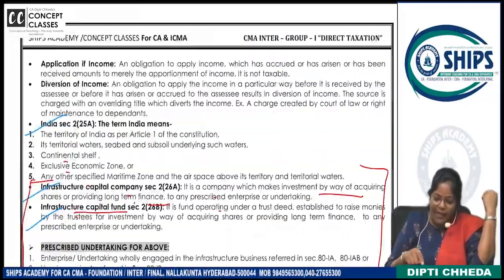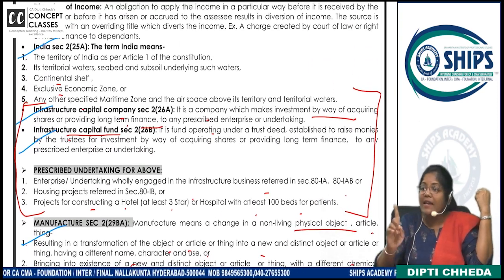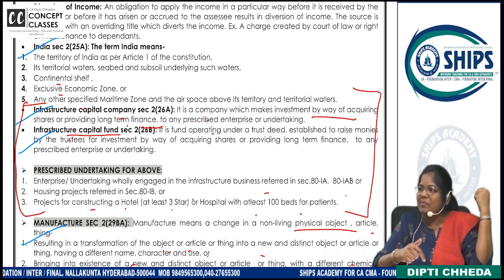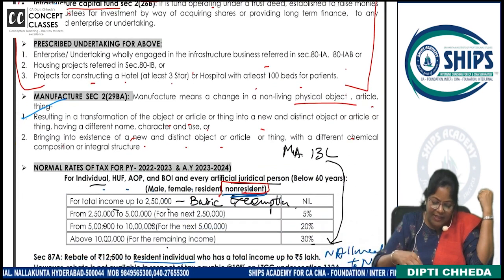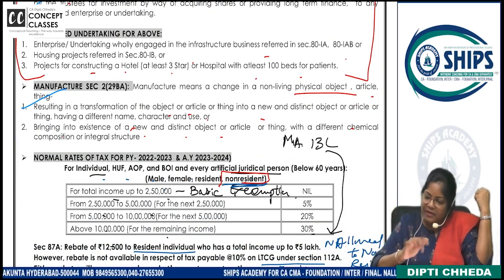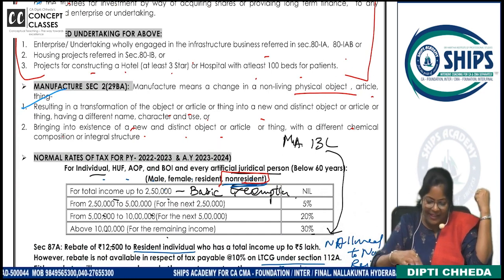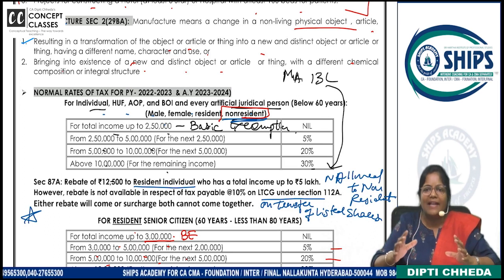Coming to how we calculate the tax. This all I am skipping. Last class I did this as theory: what is an infrastructure company, what is the definition of India. So if anyone is feeling that they have got a little diverted, revise this today. If you have any doubt, ask me. Okay? Chalo. Now we are coming to how to calculate the tax.